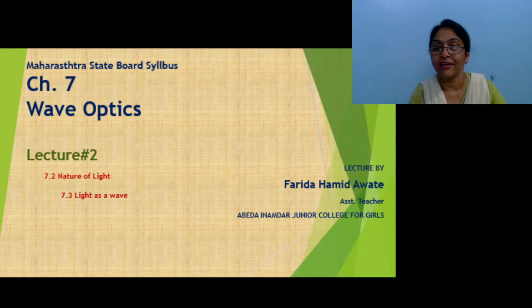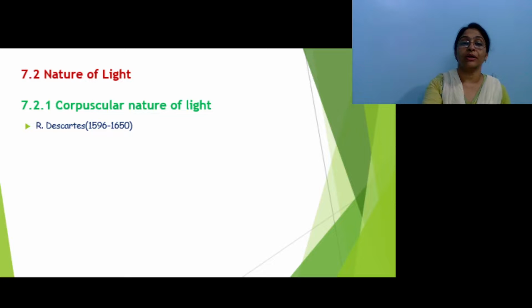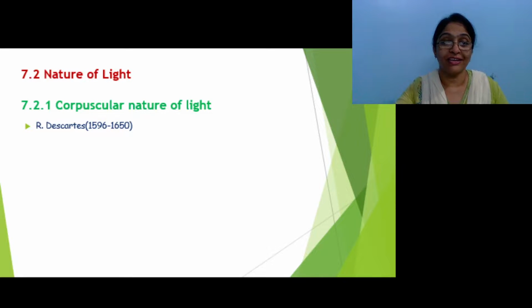We will see one by one what those theories are and, according to them, what the nature of light is. So first comes the corpuscular theory.